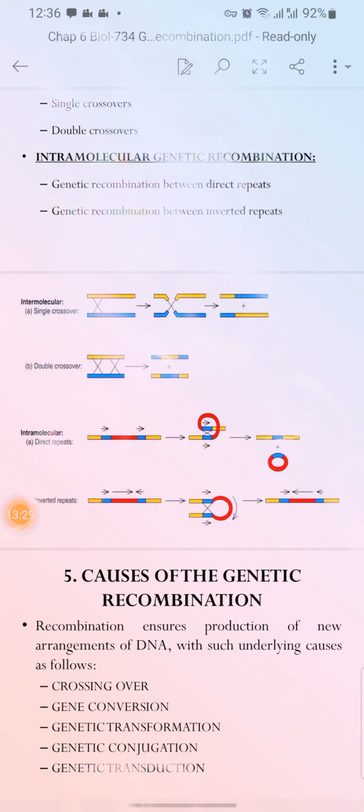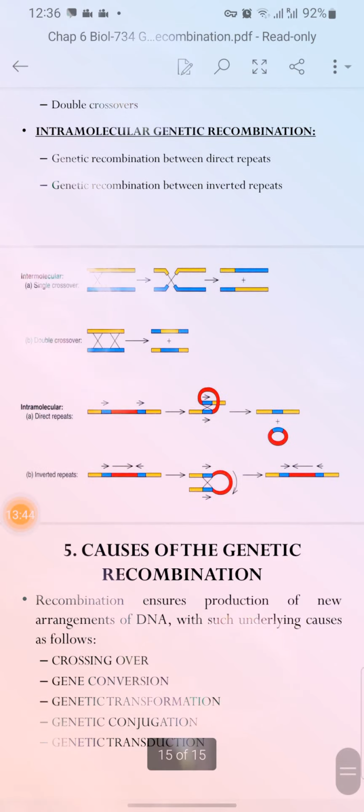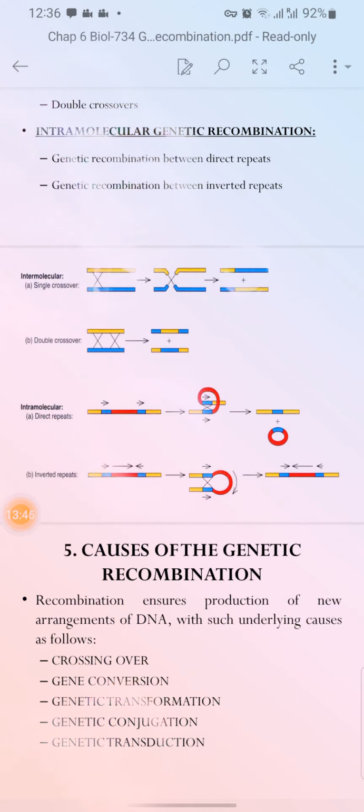And now in B there is a double crossover. In the direct case, when there are tandem repeats, they may exchange and form a new recombinant, and in the inverted case, the inverted repeats may exchange the genetic material.